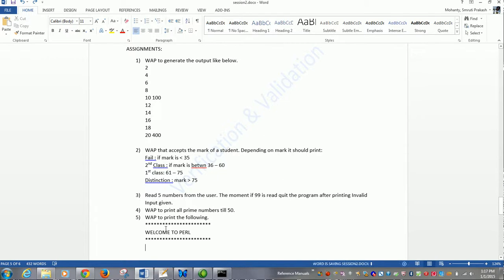Okay, it must print like this: Welcome to Perl.